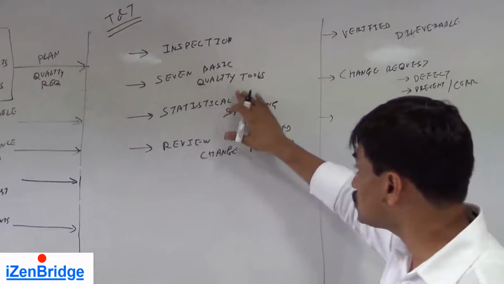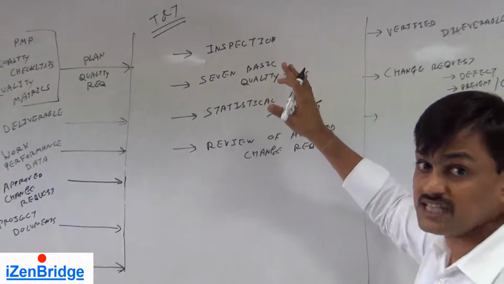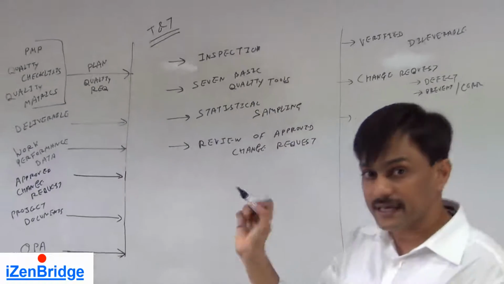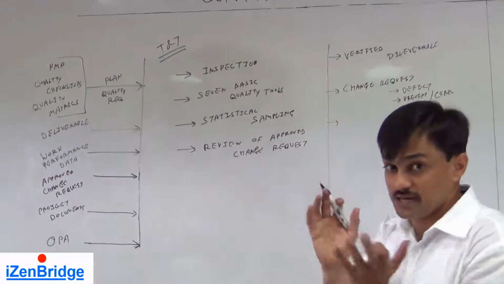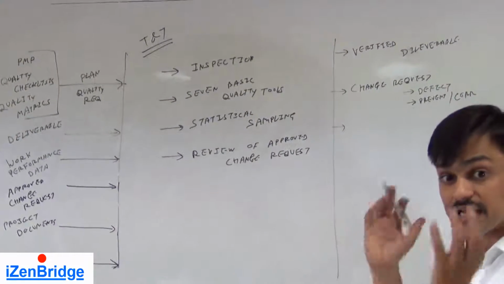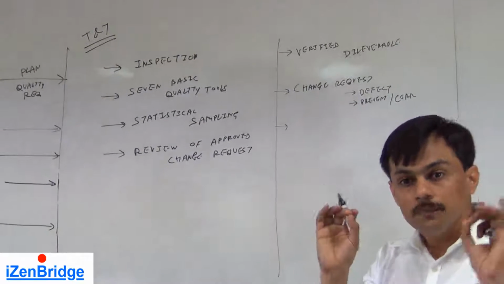And while talking about the 7 quality tools, you are also using a tally sheet, a check sheet, where you write, okay, this defect was found under this category, etc. So the data which you have captured while doing an inspection is taken as quality control measurements.